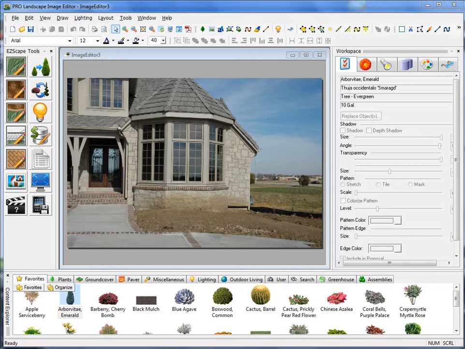In this video, we're going to show you a brief overview of how the image editor program is laid out. We're also going to run through a quick project to show you the capabilities of the software.